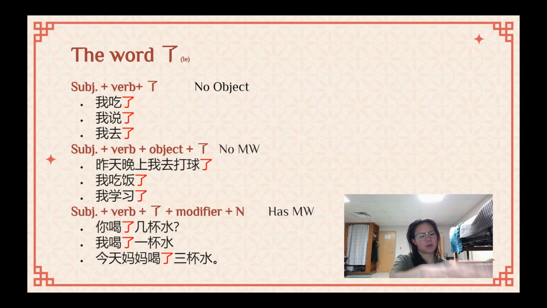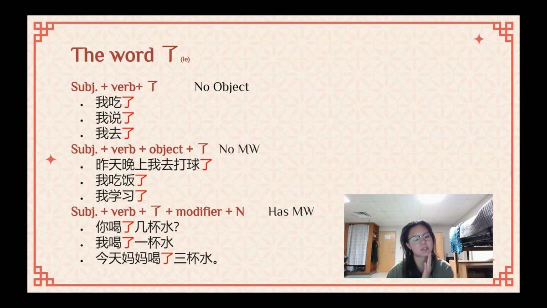And then the very last one, subject, verb, le, modifier, noun. This has a measure word. Don't get discouraged by that. You're just putting that right after the le. So, here, my first point, 你喝了几杯水? 几杯水.